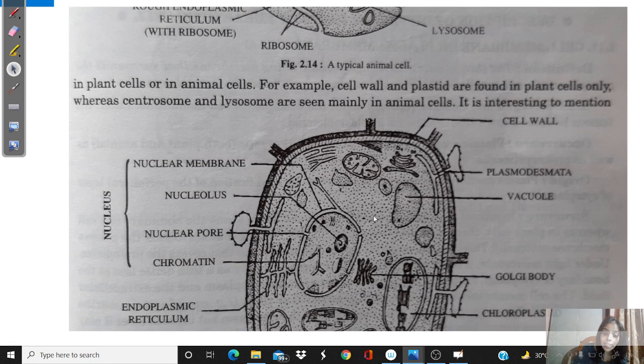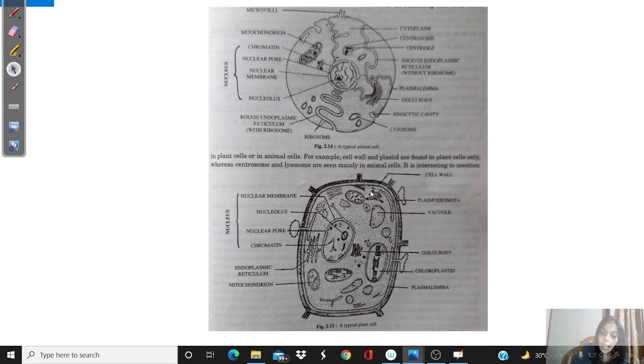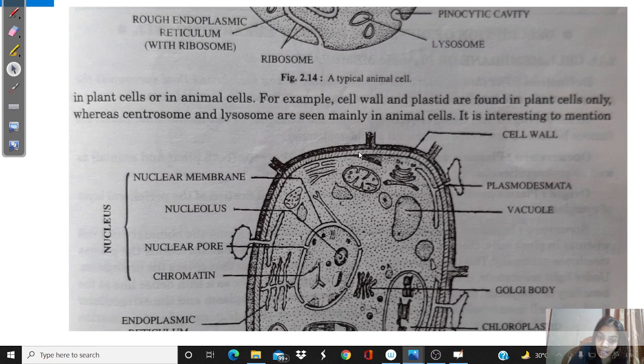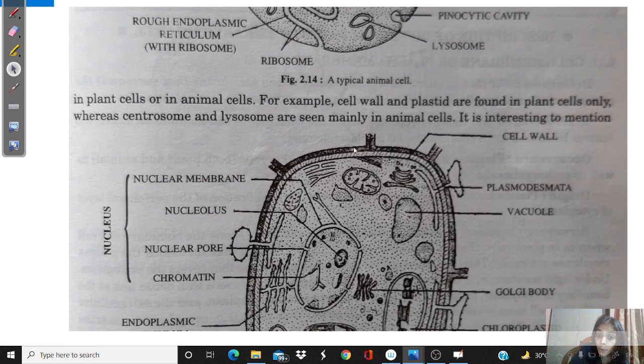this is a plant cell that I am showing, and there is a cell membrane which is enclosing the protoplasm, and outside the cell membrane this extra black covering that I am pointing to is the cell wall. Below the cell wall there is the cell membrane.